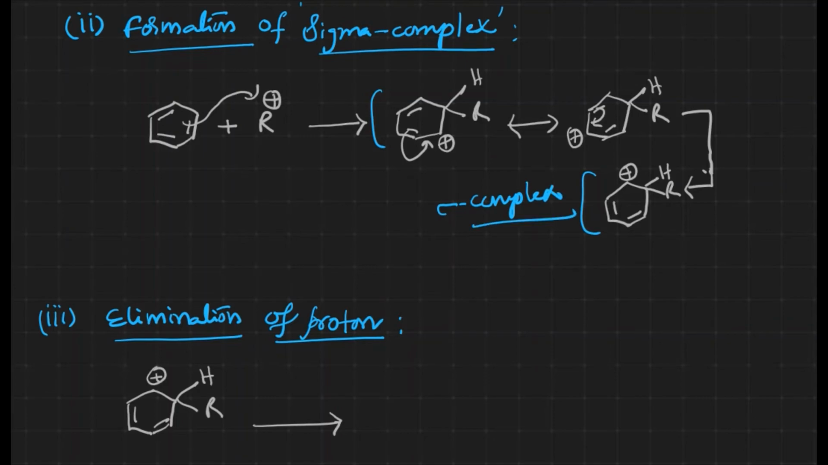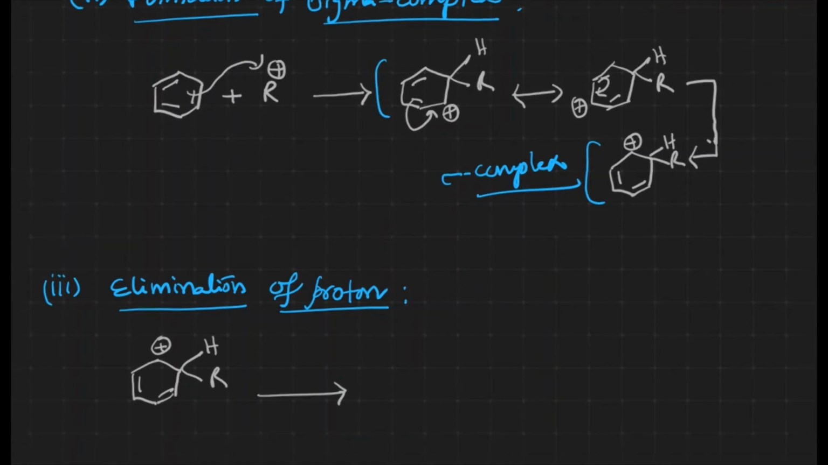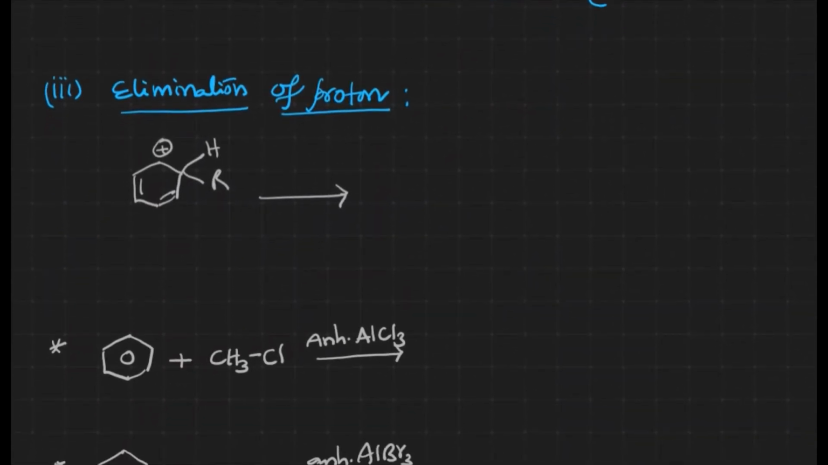Sigma complex, right? This is how the formation of the sigma complex takes place. What is the last step? Elimination of proton. Proton elimination takes place there, minus H plus, and finally we get alkylated benzene, right? This is how the reaction mechanism takes place.